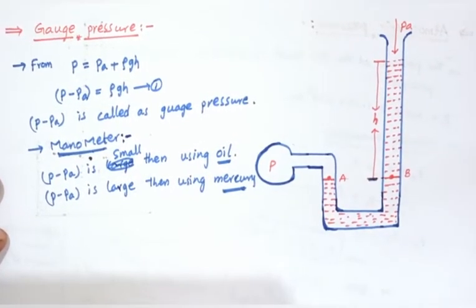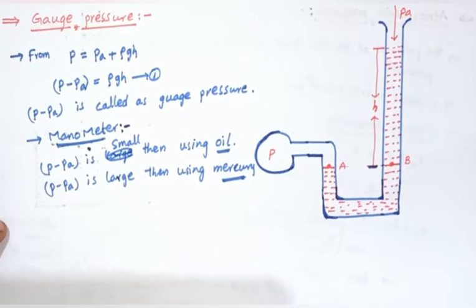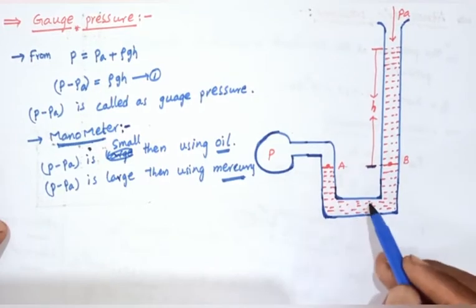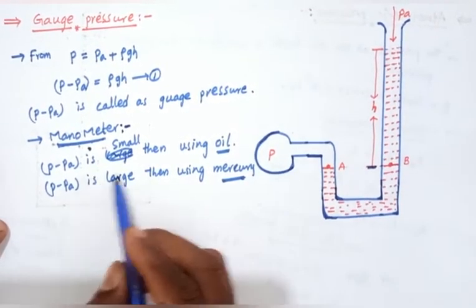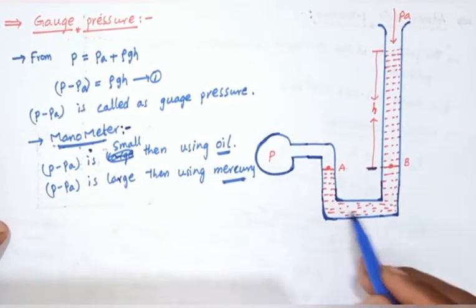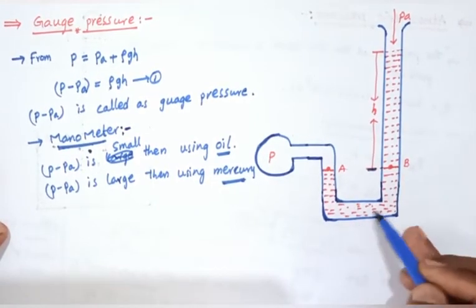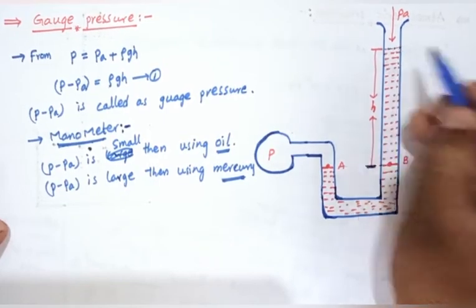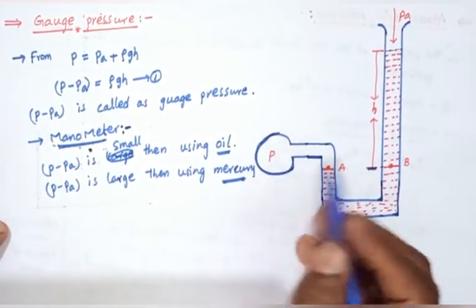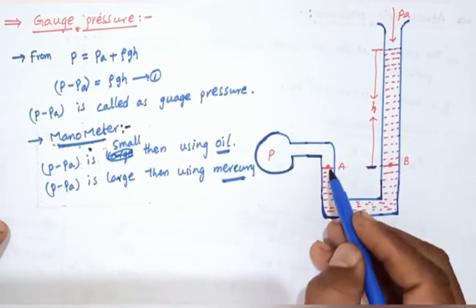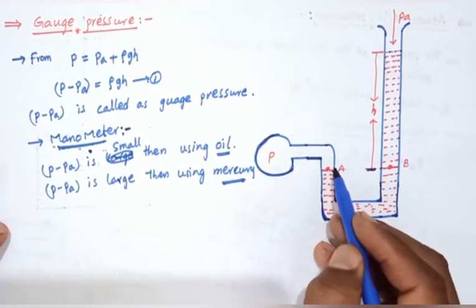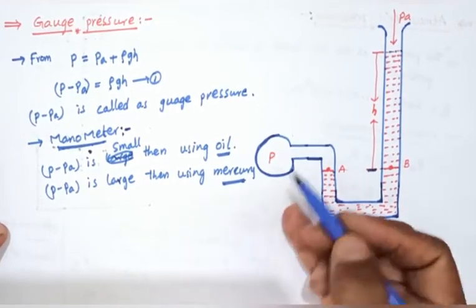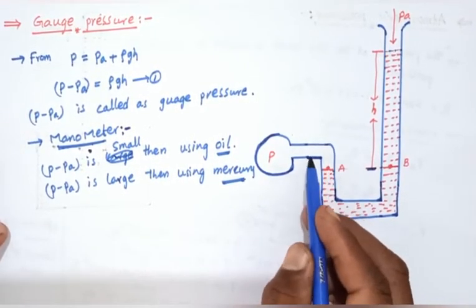Any lubricant we can use. So here it is a glass U-tube filled with the fluid, whatever it may be. Initially both sides are at the same level. At the A side we attach the system whose gauge pressure we want to find out.